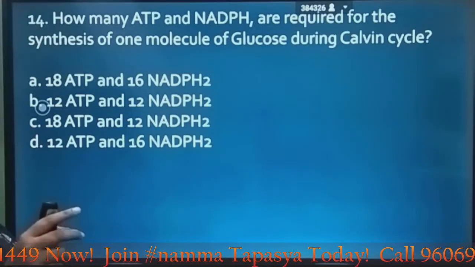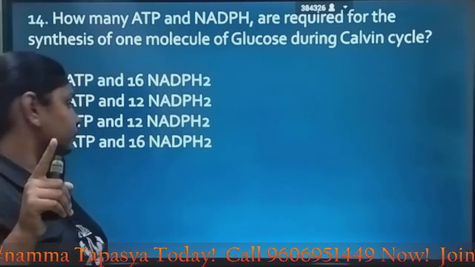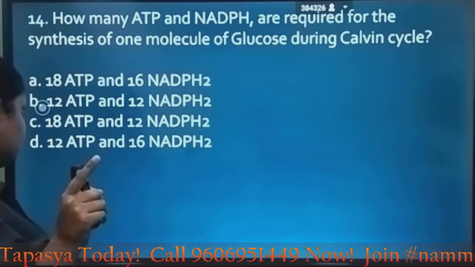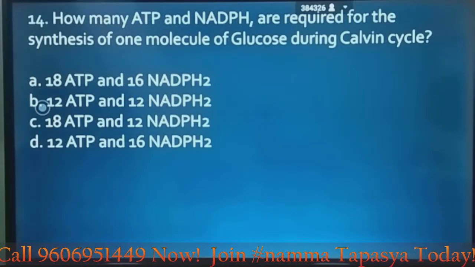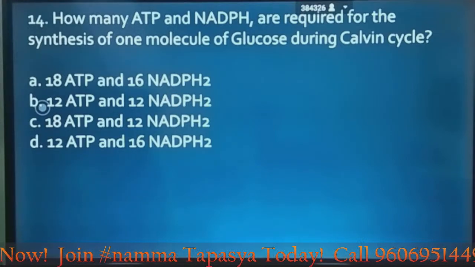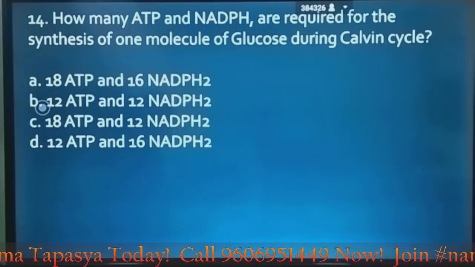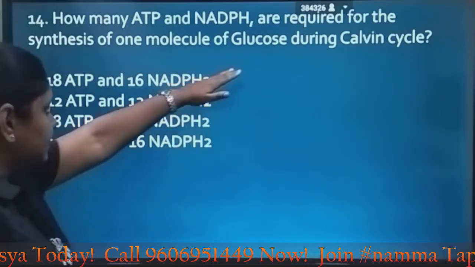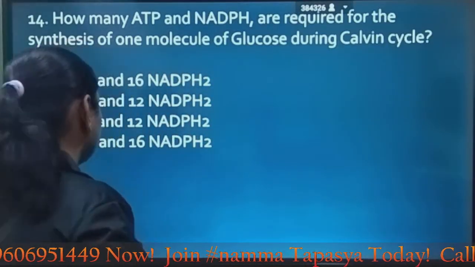As told before, to produce one glucose molecule you have to know the Calvin cycles required. So 6 Calvin cycles are required to produce one glucose molecule.